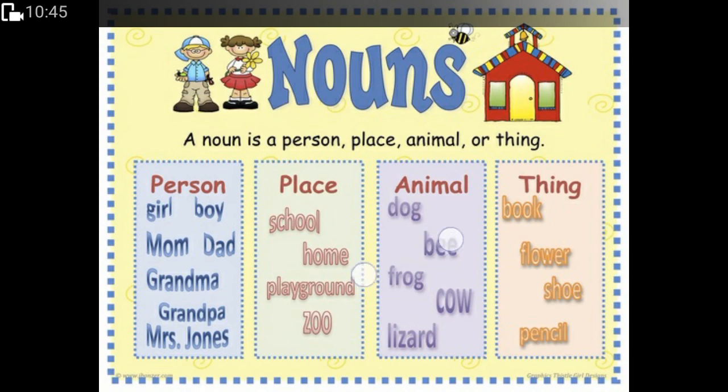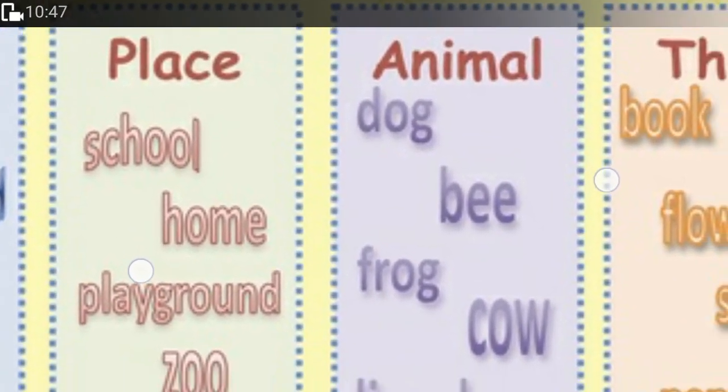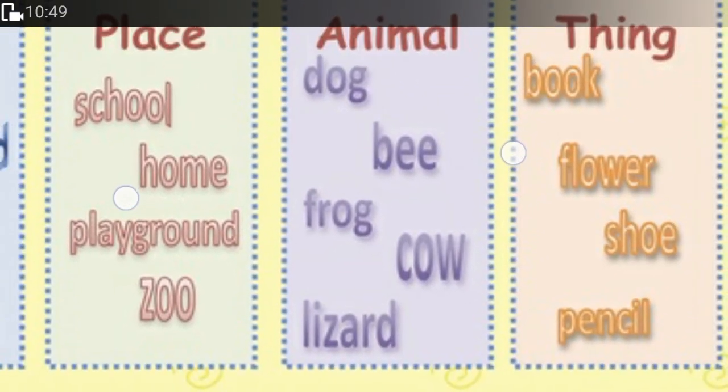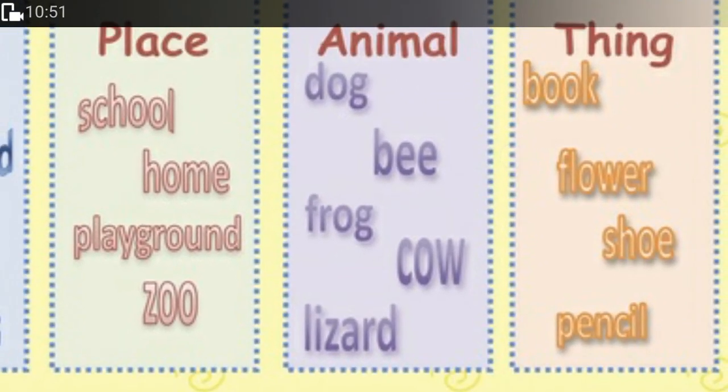Now, when we are talking about animals, we'll talk about animals in general, like a dog, bee. Now, when we think about bee, B-E-E, the sound is only of one letter, B, but it is written with double E. We'll also come back to that. Why is that? We have frog, cow, lizard.